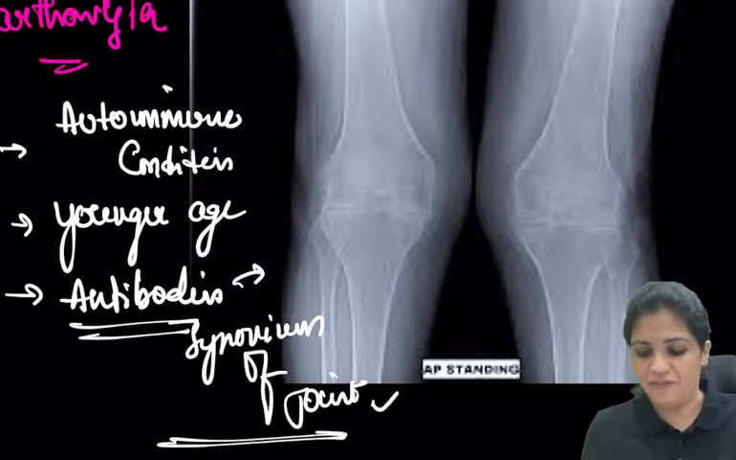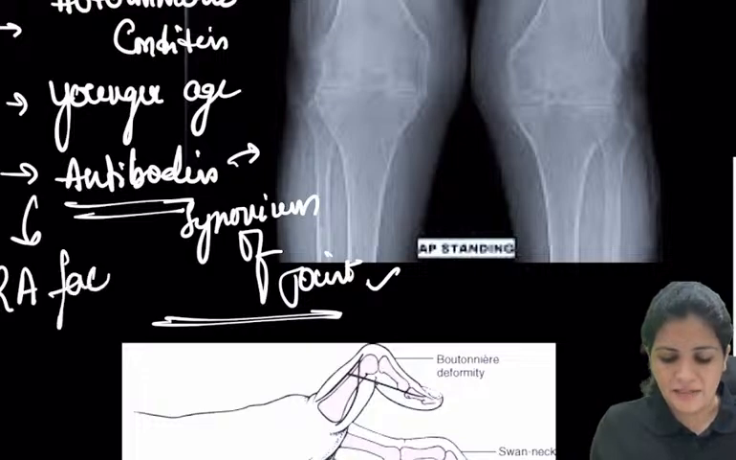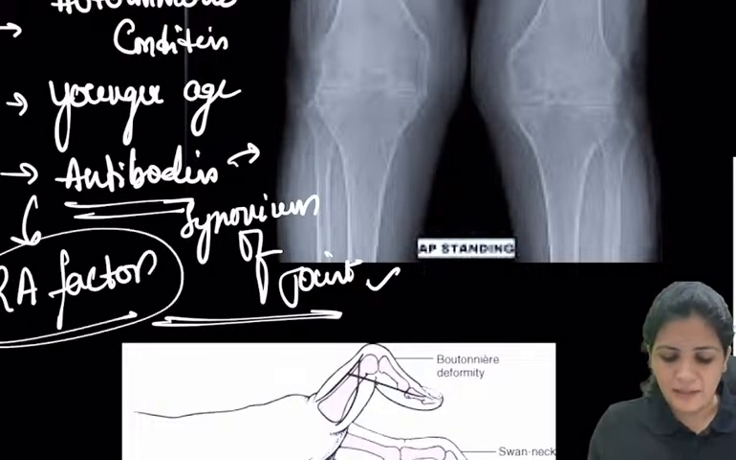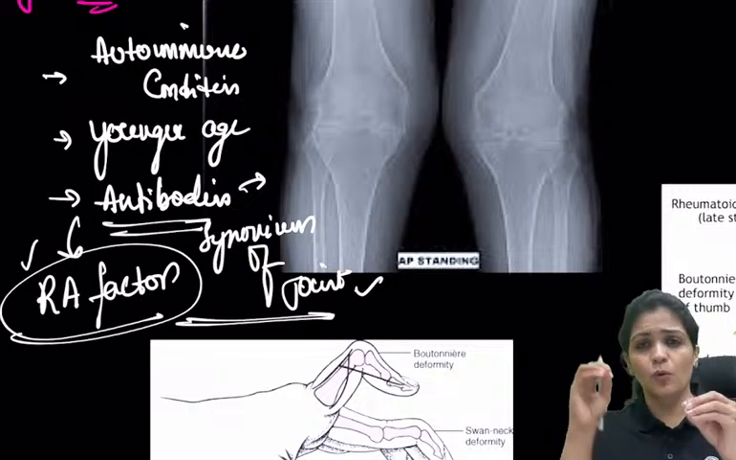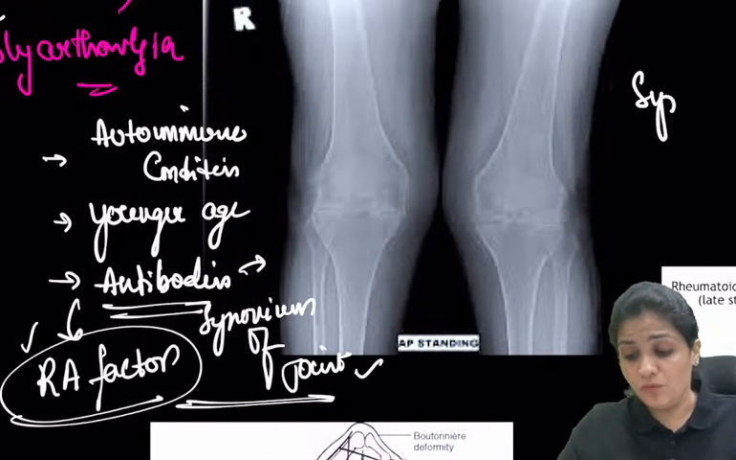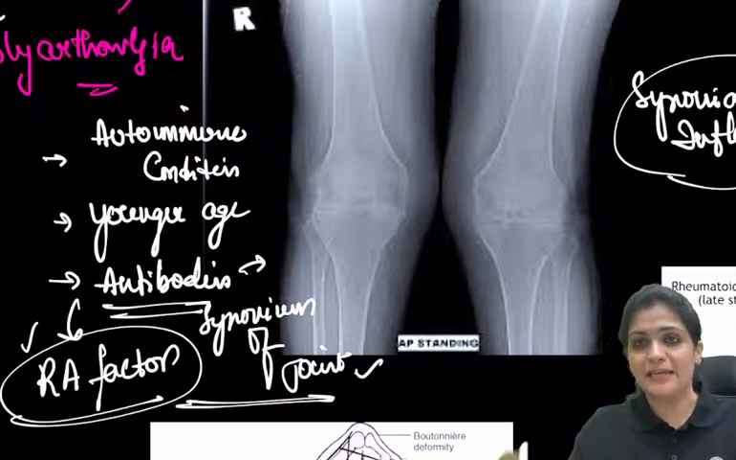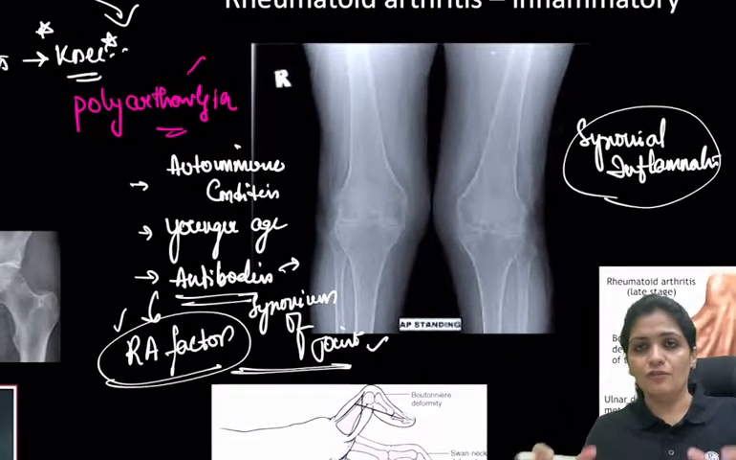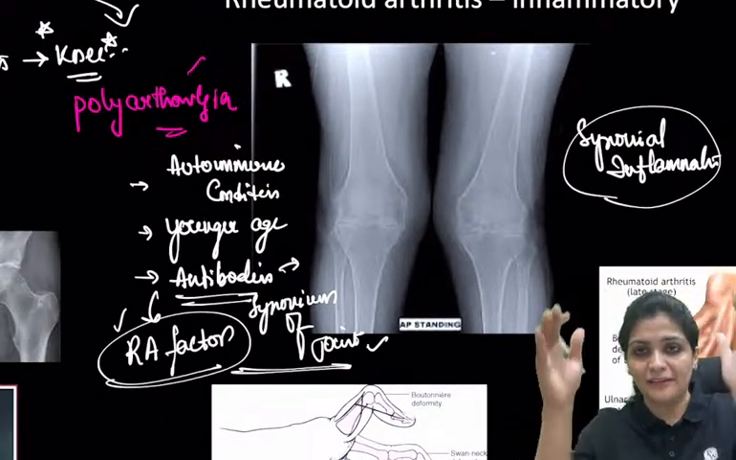synovial joints will be affected, and these antibodies are called the RA factor. So the RA factor is nothing but the antibody which is detected in the body. Now this antibody goes and damages the synovium. So this is synovial inflammation. The synovium is present all around the joint, right? The synovium is a capsule, a tissue which covers the joint.